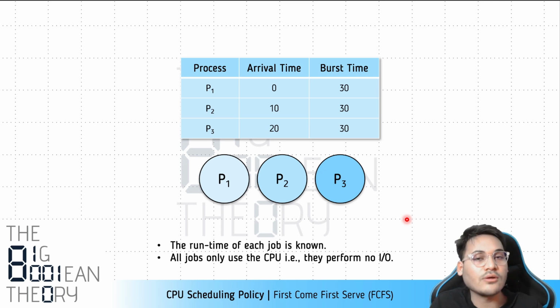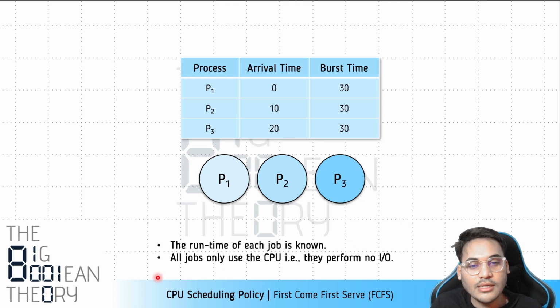The algorithms that we use in real computers do not need to know, or they cannot even actually know, the runtime of the process beforehand. They work on certain ideas that do not require knowledge of the burst time of the process at the start. But since we're starting the study, and for the simple algorithms, we'll assume that we already know the runtime of each job. But this is a very strong assumption, and we should clarify, right? This is something that is not true in the real world. This is a hypothetical situation, right?